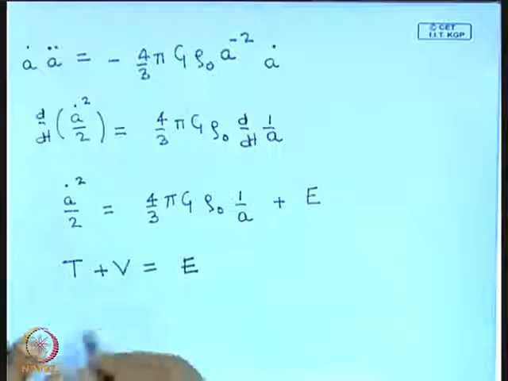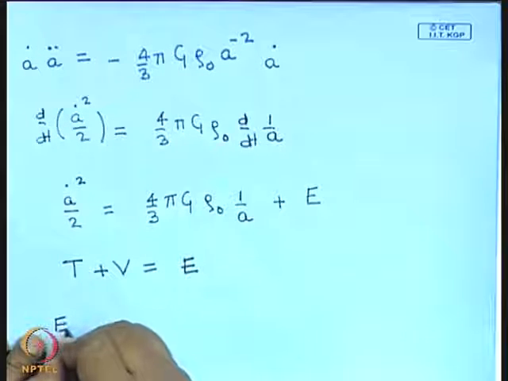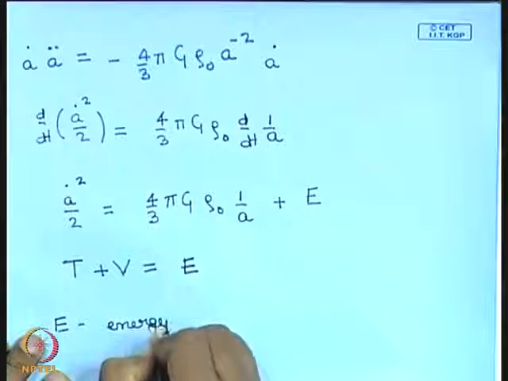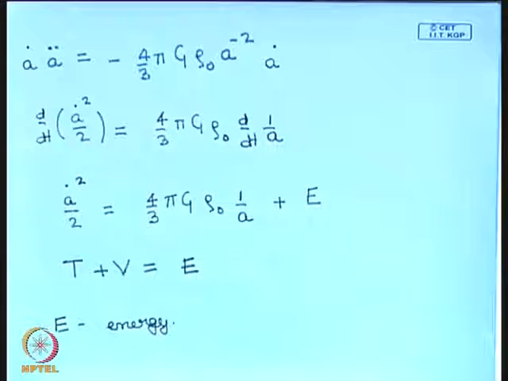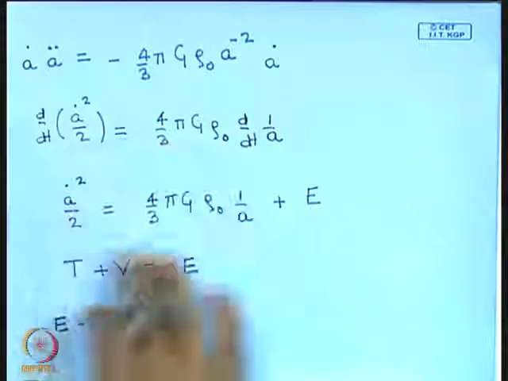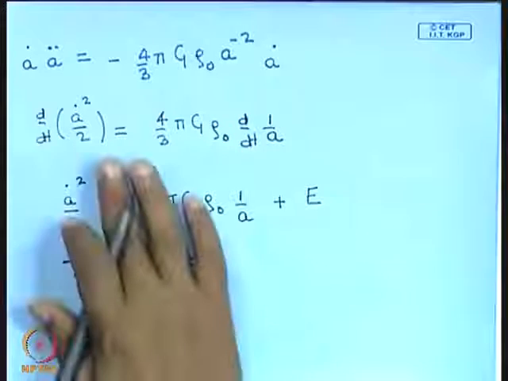This E can be thought of as the energy of the galaxy which we are discussing, which is conserved in the motion. Here it appears as a constant of integration when I do the first integral.